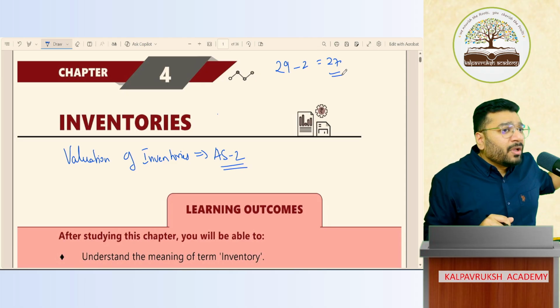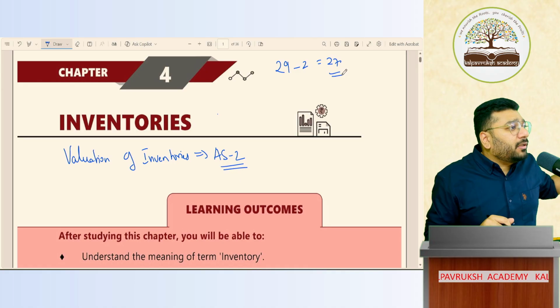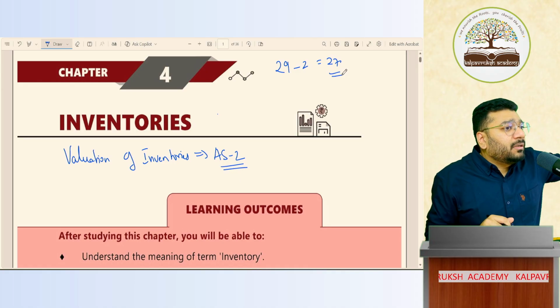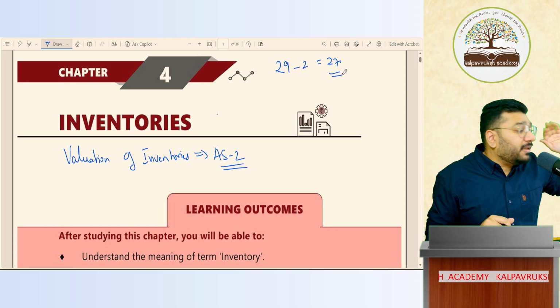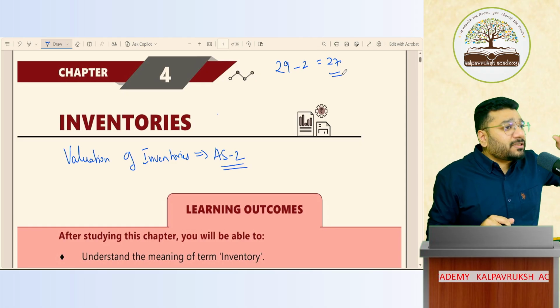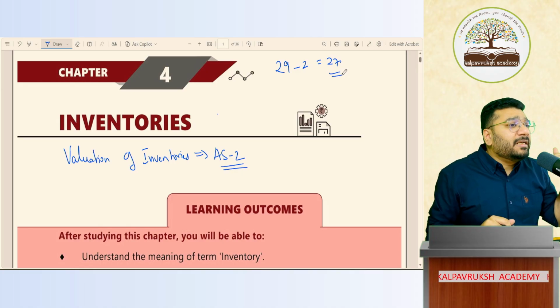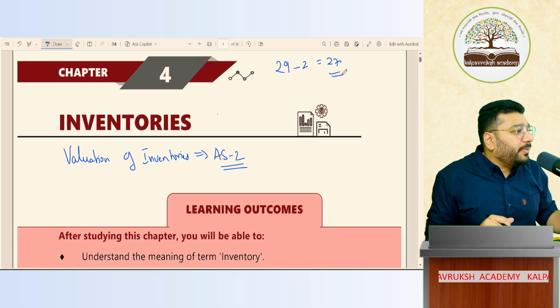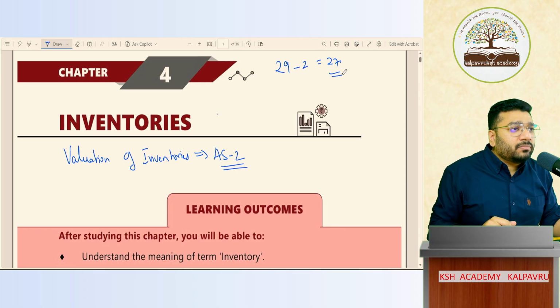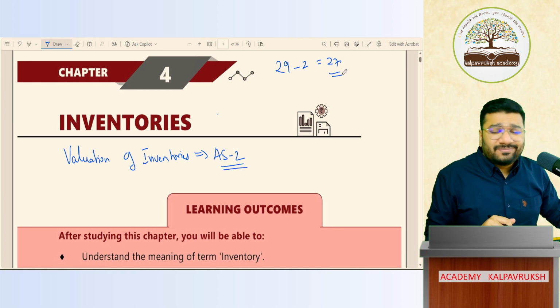Clear or not clear? Whatever you're studying here, it has a continuing effect in the CA intermediate level. In fact, some questions are asked from this topic also. Got it, not got it? And more fully in the intermediate level, we'll discuss the advanced topic of the AS2. Now, if you're ready, I will start.